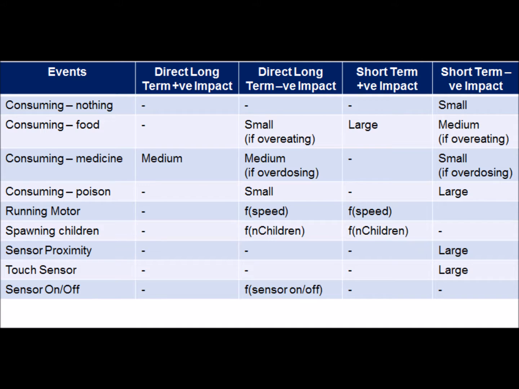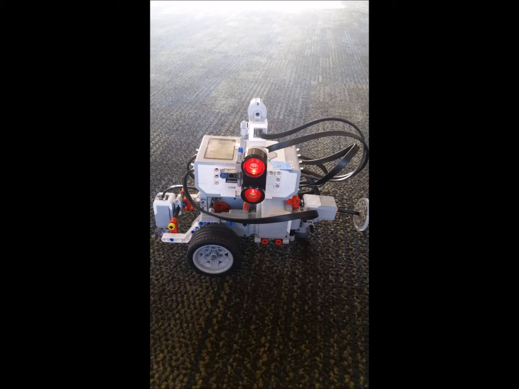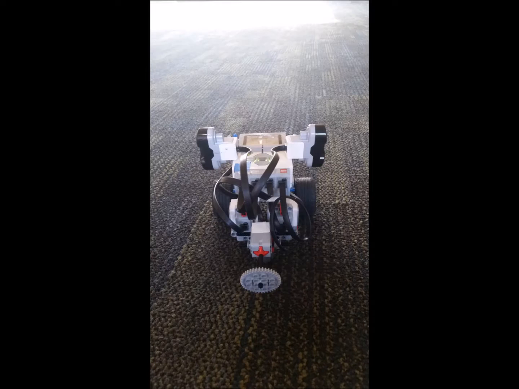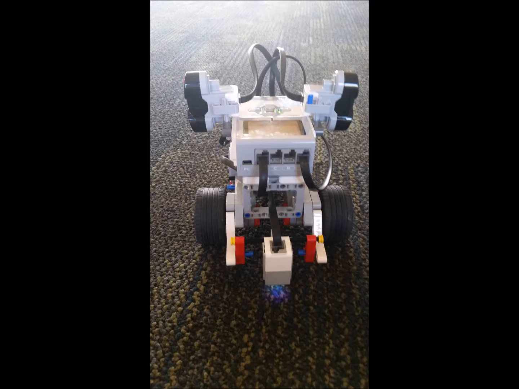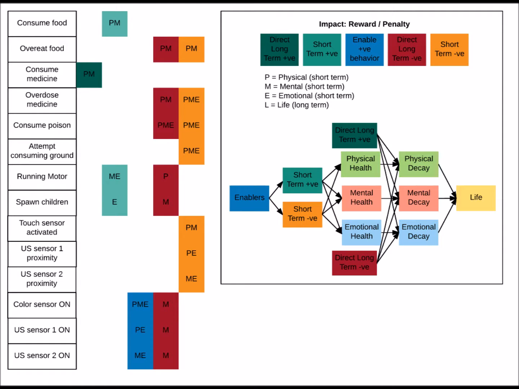Using these traits, TraitBot can decide to move, consume resources, spawn a child, etc. To help it in its decisions, TraitBot is designed with 2 ultrasonic sensors letting it see to the sides, a touch sensor to feel when it's against a wall, and a color sensor to tell it what it's about to eat: food, medicine, or poison. To pass its traits on, a robot can choose to spawn a child, which will have the same traits save for a small mutation. This helps the robot evolve.